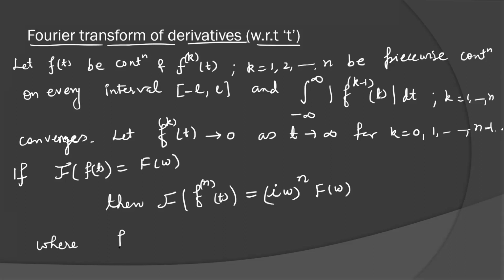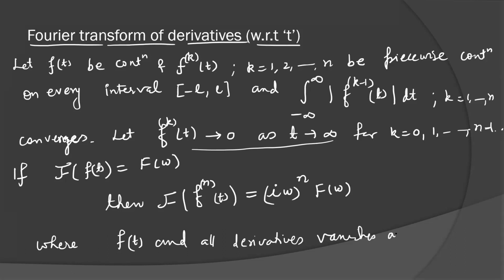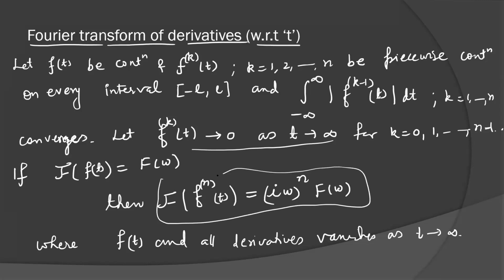Here, f(t), I told you this one, it tends to 0, means vanishes. f(t) and all derivatives vanish as t tends to infinity. So this is a very, very important result here. We have to remember this result. This will be useful. I'm not going into the proof of this theorem.